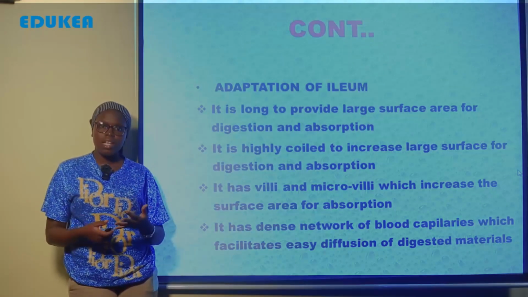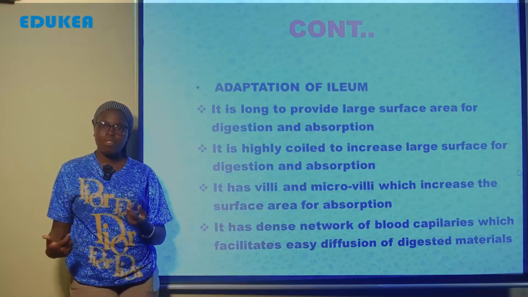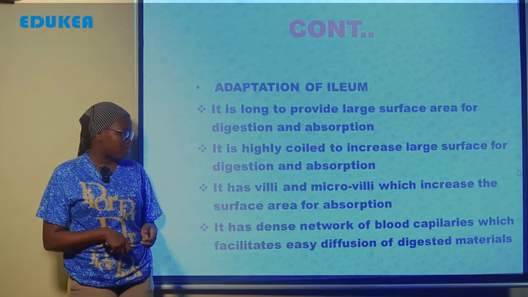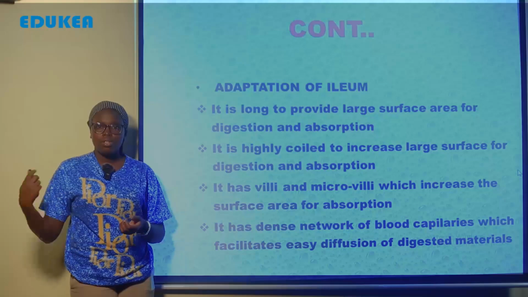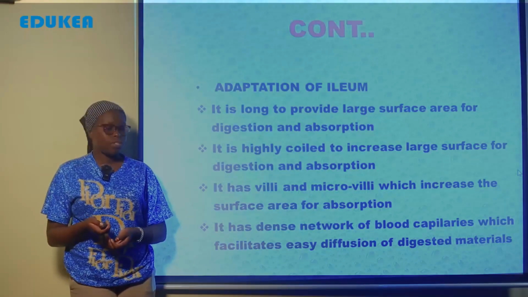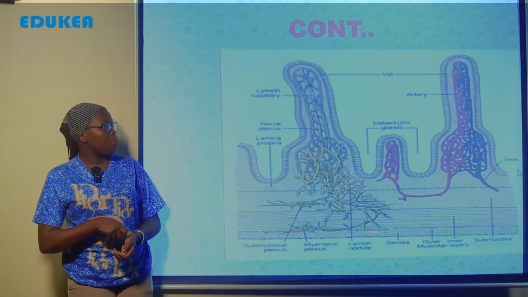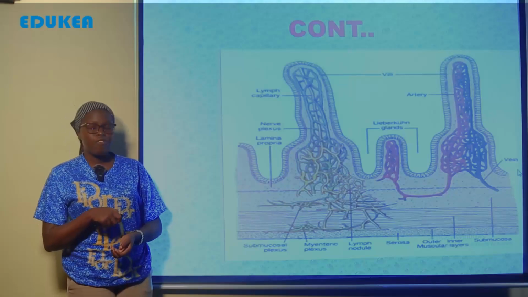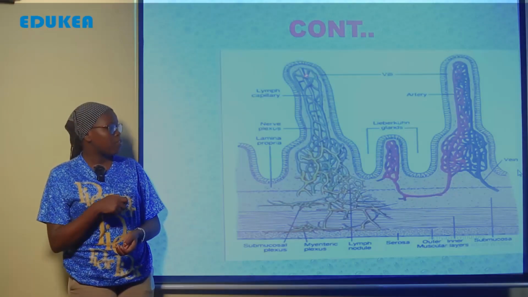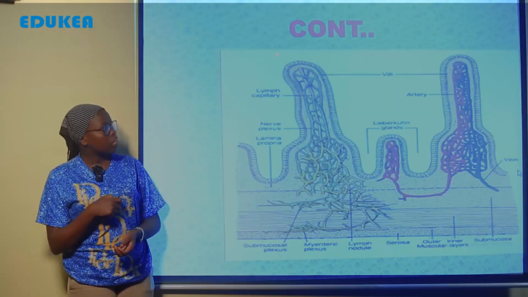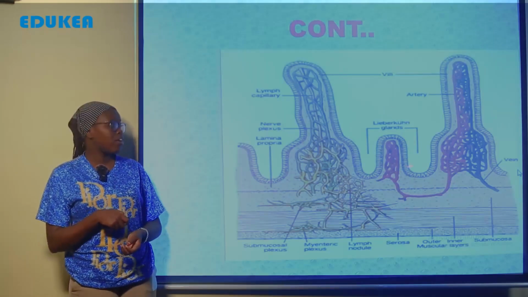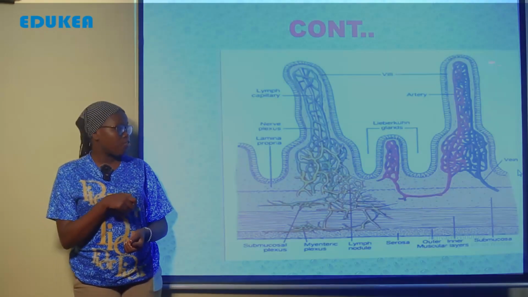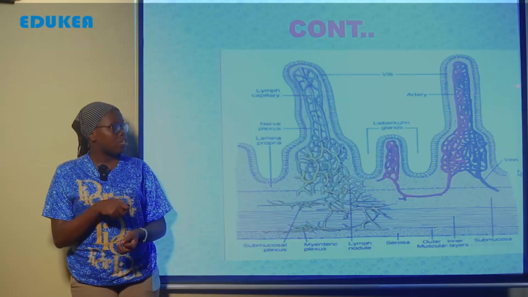And this is an example of the villi, found within the ileum, which helps increase the surface area. Note the variety of blood capillaries ensuring easy diffusion of the digested material into the body. Also, it has the microvilli, which help increase the surface area.